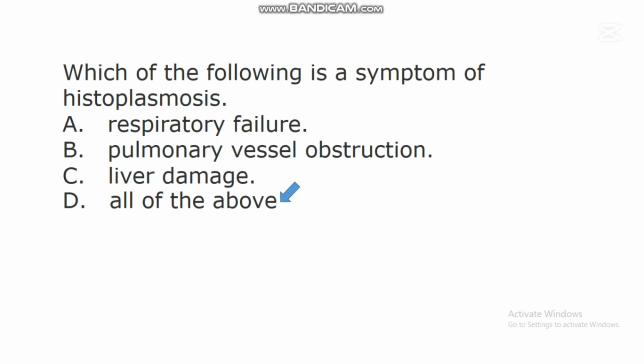There will be a difficulty in the free flow of blood within the pulmonary vessel. This disease can also cause liver damage if left untreated. All these things are different symptoms of this fungi problem called histoplasmosis in people.